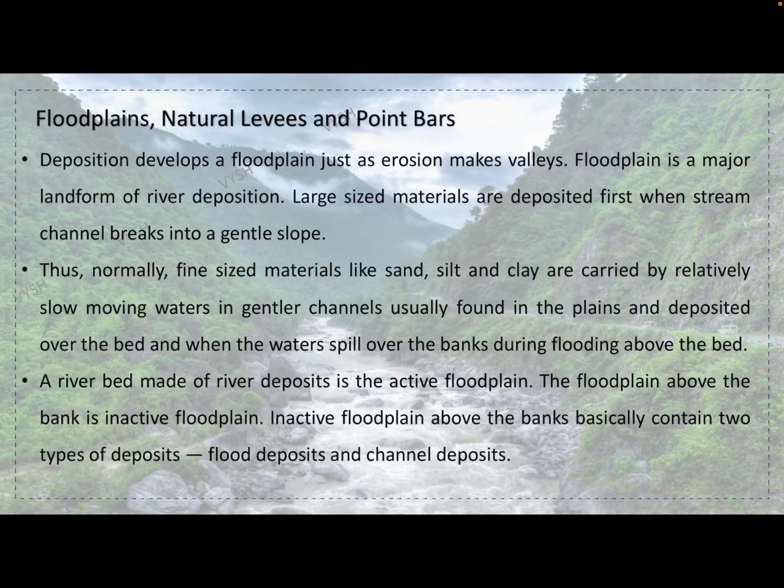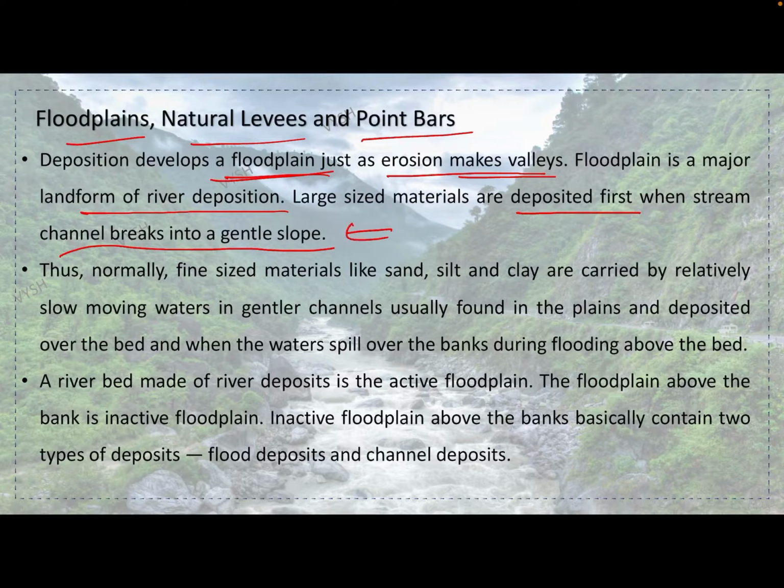Next come the floodplains, natural levees and point bars. Deposition develops a floodplain just as erosion makes valleys. What happens is, when deposition is there, it will form a small flat surface. A floodplain is a major landform of river deposition. Large size materials are deposited first when the stream channel breaks into a gentle slope.